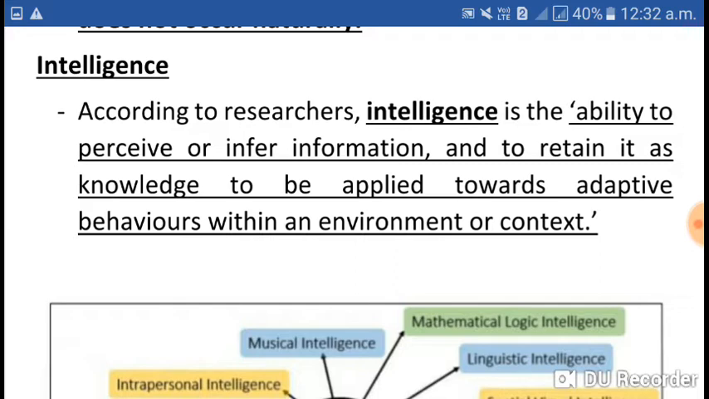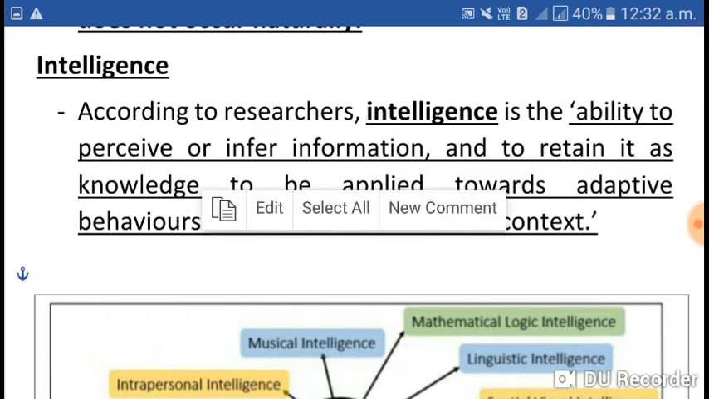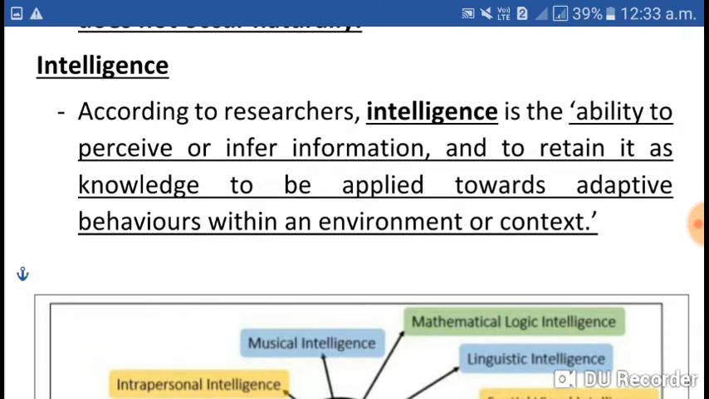Now, what is adaptive behavior? Adaptive behavior is a collection of conceptual, social, and practical skills learned by people to adjust to situations, to surroundings, to the environment in everyday life. So we can say intelligence is the ability to understand and adapt. It is the ability for problem solving, reasoning, and creativity. That is the concept, and we can say it is intelligence.